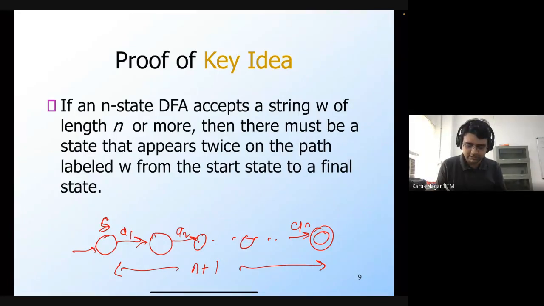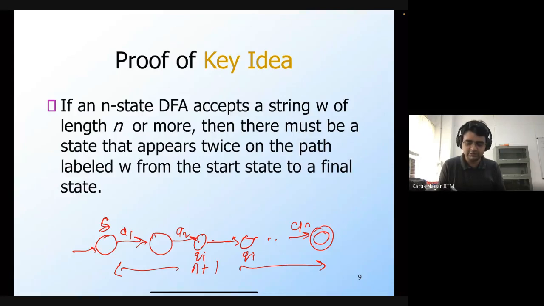So let's say that this state is the same as this state. We'll say that this is Qi and this is also Qi. So this state occurs twice on the path. Now what we can do is repeat this again and again.